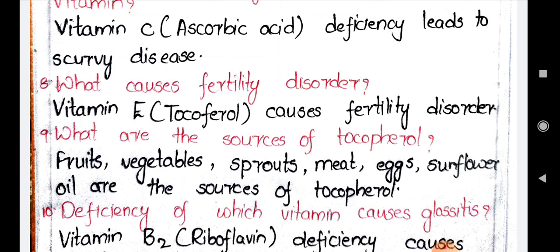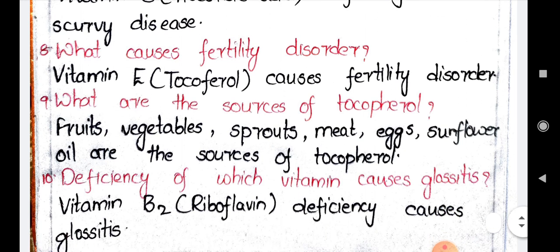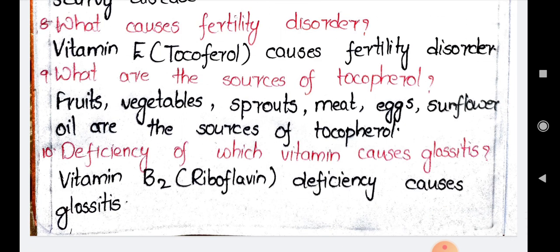Next, deficiency of which vitamin causes glossitis? Glossitis is nothing but cracks near the sides of the mouth. Riboflavin is the chemical name for vitamin B2. The deficiency of this vitamin causes the disease called glossitis, that is cracks towards the sides of the mouth. So this disease is caused by the deficiency of vitamin B2. Now let's go to the next question.